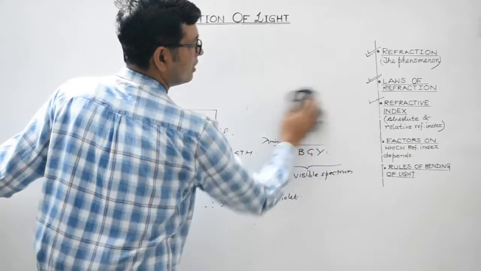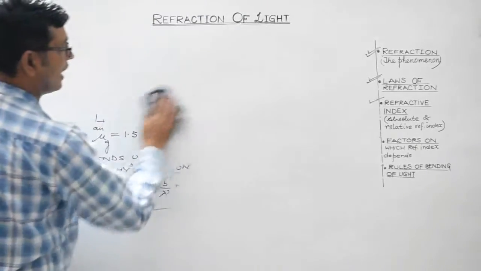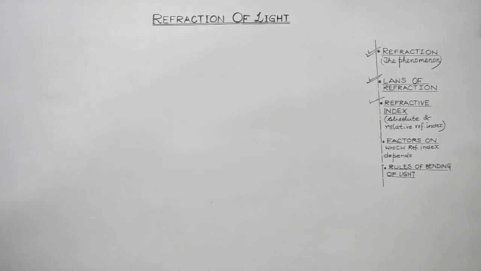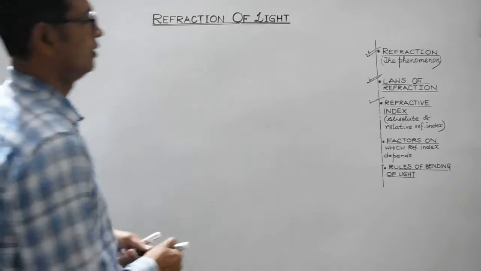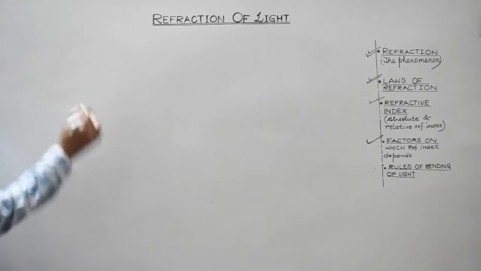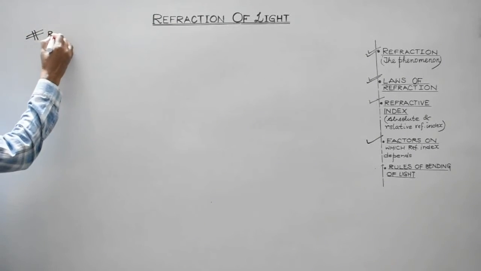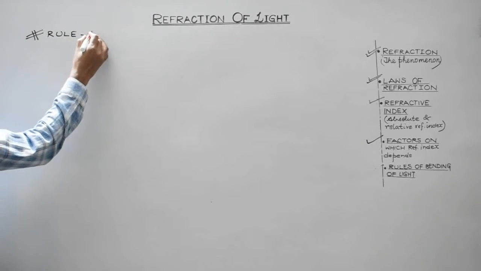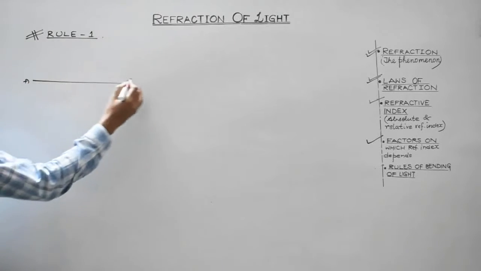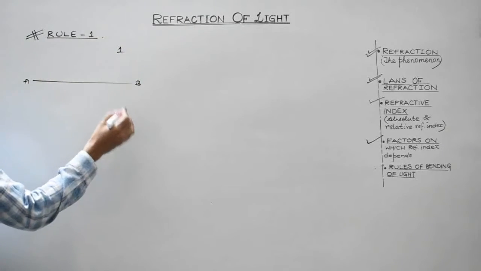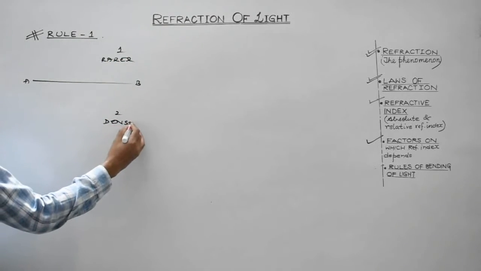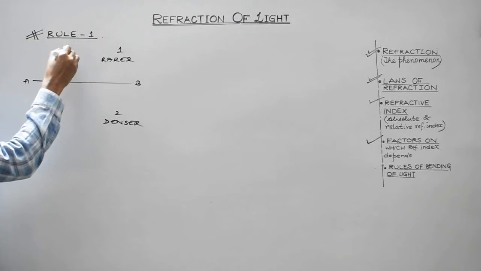Now students, after finishing the topic of factors on which the refractive index depends, let's discuss the other one: rules of bending of light. We have done this as well. So now let's discuss rules of bending of light. Let's consider rule 1. Suppose this is the interface. This is medium 1, this is medium 2. This is a rarer medium, and let us consider this to be a denser medium. Right? So this is the normal.